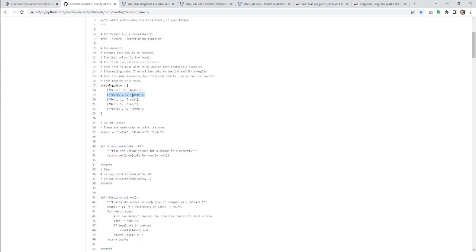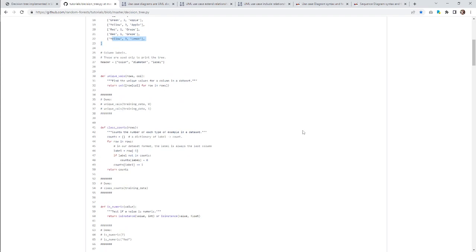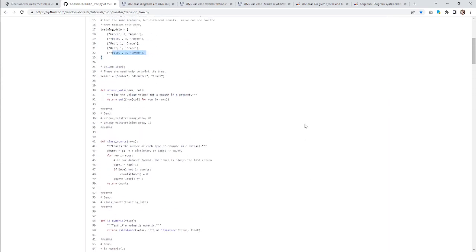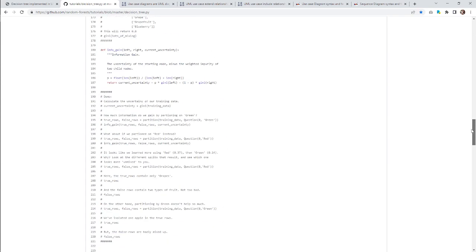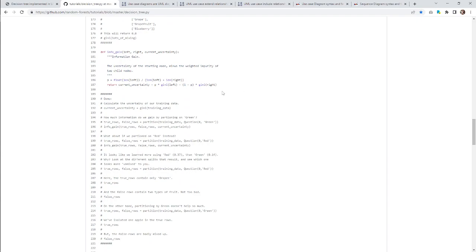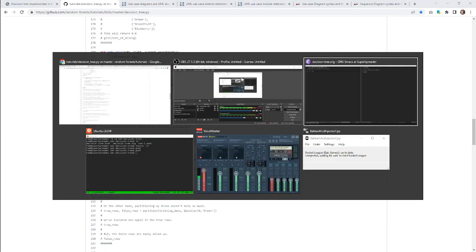So these are features. The user wants to give the decision tree a feature or an example and get back a classification. That's cool. We can start with that.